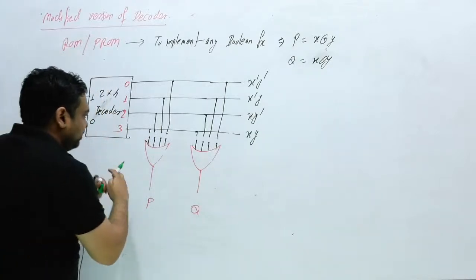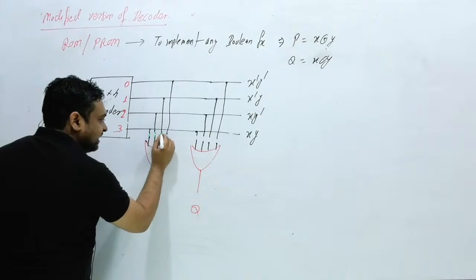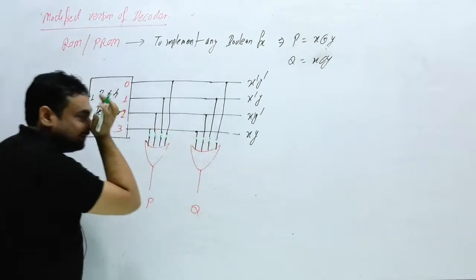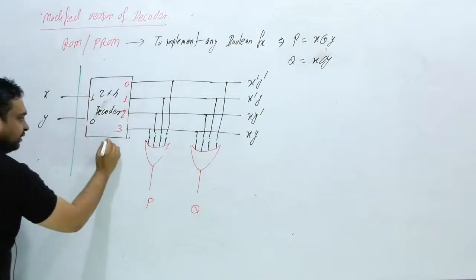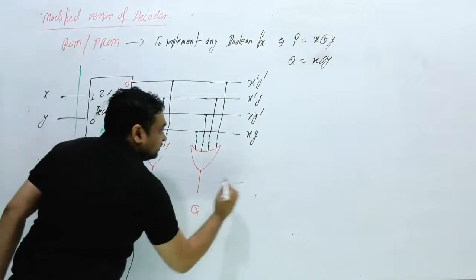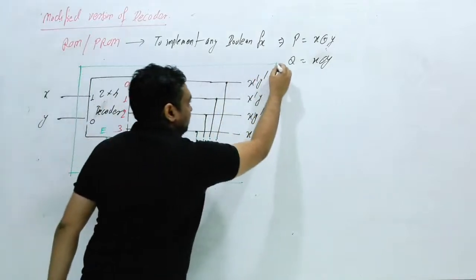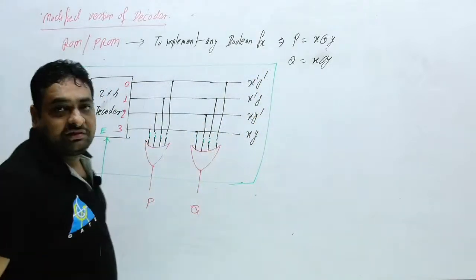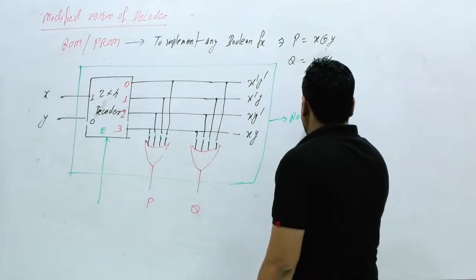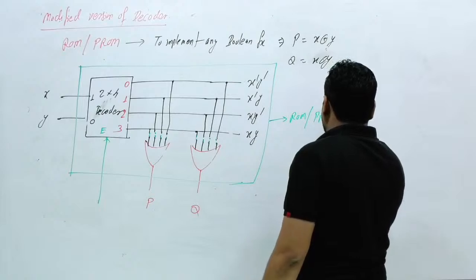Now here a fuse wire is connected at each crossing like this. This box, you can also consider as having an enable signal. This box is called a ROM circuit, either you can say ROM or PROM.